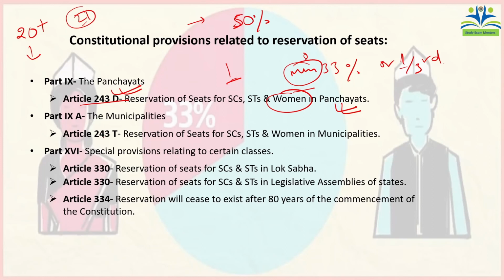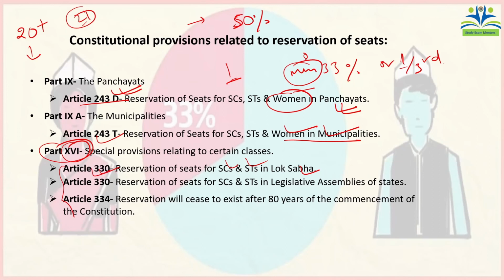Then here also comes another article like Article 243. This gives reservation to women in the municipality. Same, minimum 1/3 of seats should be reserved for women in municipalities. Then there are also certain provisions related to reservation. See, the provisions which are mentioned in part 16, these articles do not give reservation to women. These articles give reservation to scheduled castes and scheduled tribes.